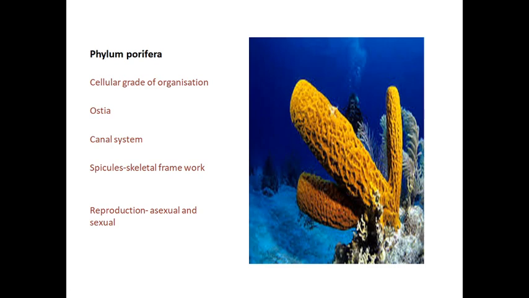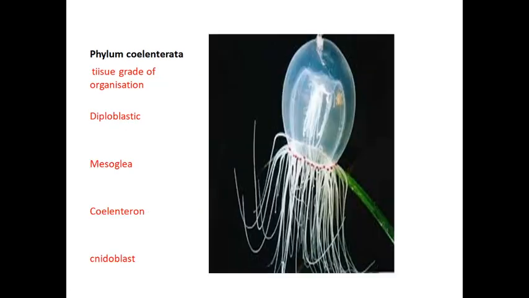The next one is the phylum Coelenterata. These are also aquatic organisms. They mostly occur in marine water, and a few occur in fresh water. They are multicellular